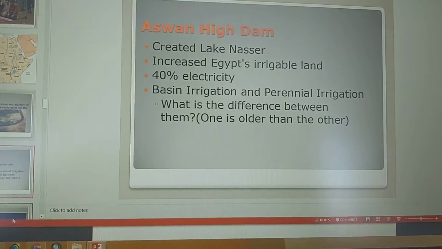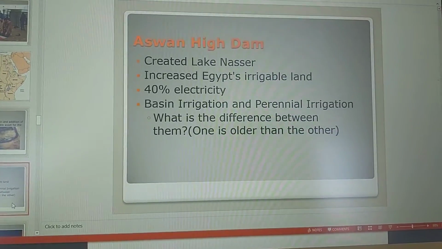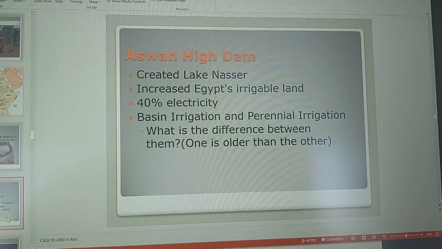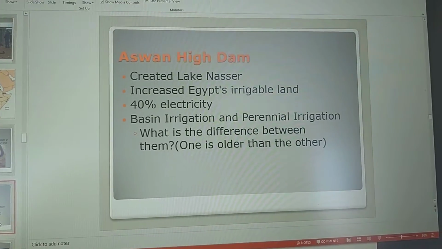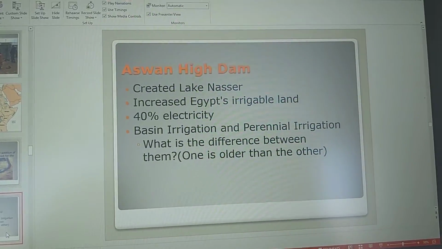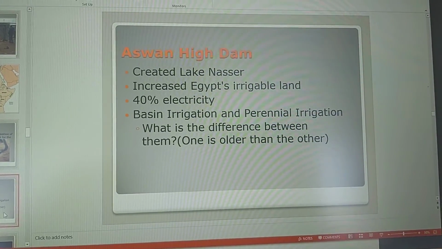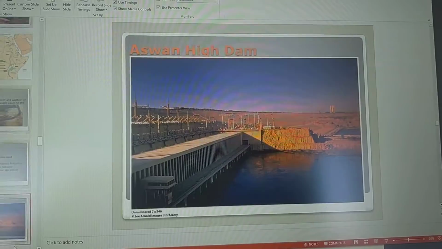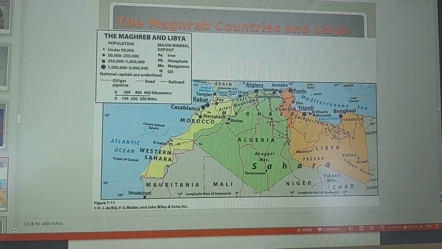Now, the Aswan Dam is also very important in Egypt. It's right here. It's allowed a good portion of the electricity to be produced within Egypt, okay? It also allowed for different types of irrigation, both basin irrigation and perennial. Basin is annual and perennial is year-round, okay? So that's what it allowed for. And again, here is the Aswan High Dam.